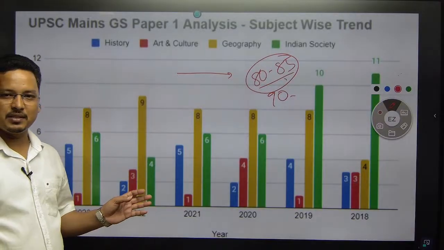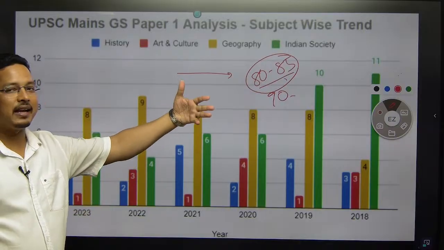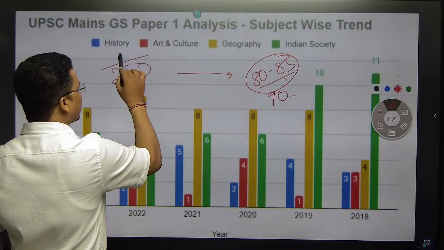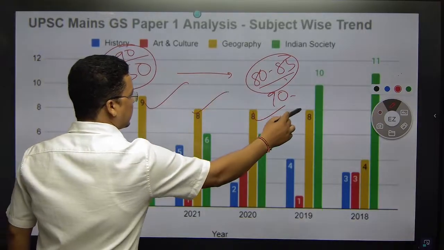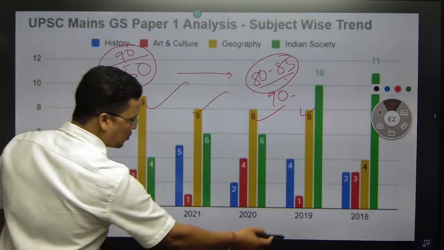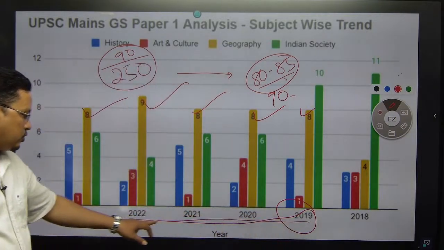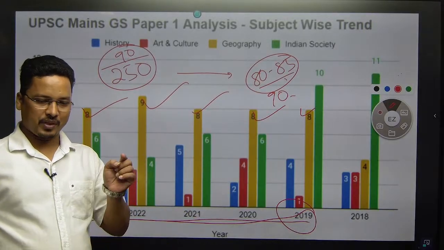In the prelims 15 questions are coming. In the mains 85 and sometimes even 90 marks out of 250. If you are getting 90 marks out of 250 only in geography, that is dominating. You can see from 2019 how geography is dominating, even in the year 2024. Geography, environment and society are dominating GS paper 1 even in UPSC.